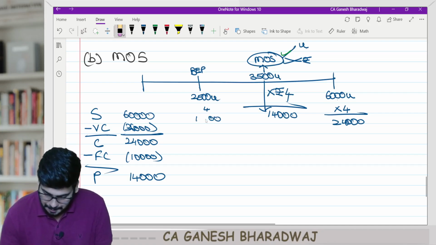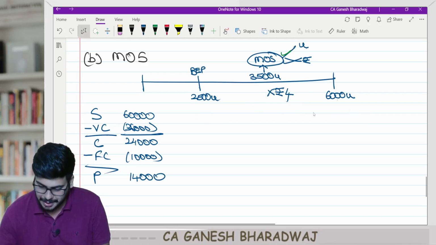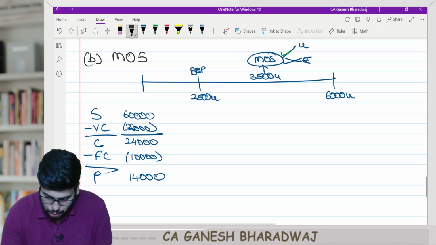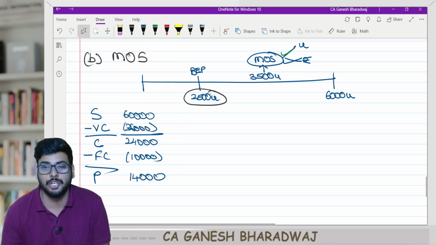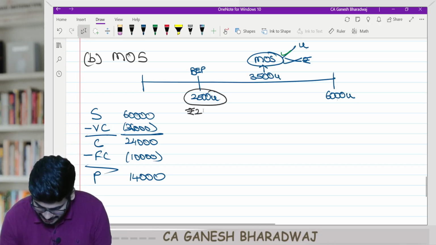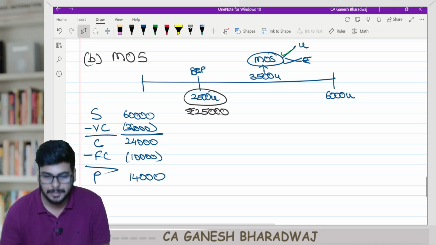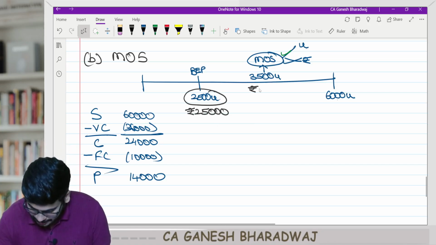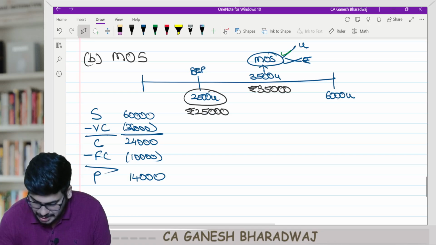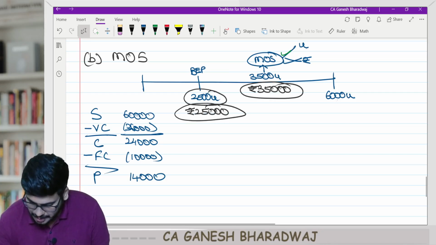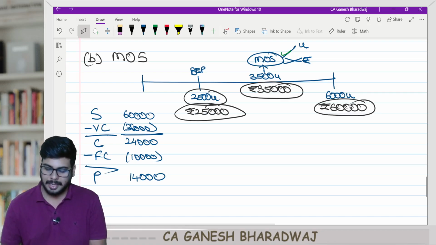Now you tell me, all these things can be expressed either as units or as values, correct? This 2,500 break-even point in units, how much is it in value? 25,000 rupees. This margin of safety, 3,500 units, is nothing but 35,000 rupees in value. This 6,000 units, can I express this in value? Yes, it is nothing but 60,000 rupees. Guys, correct or not?